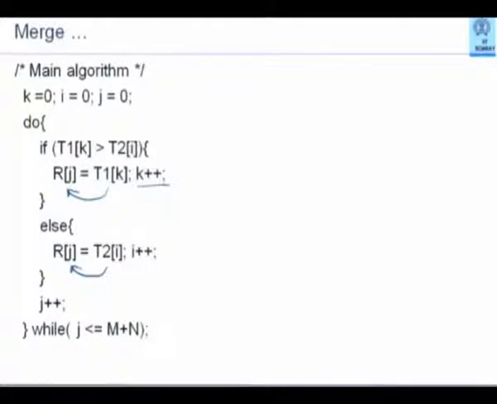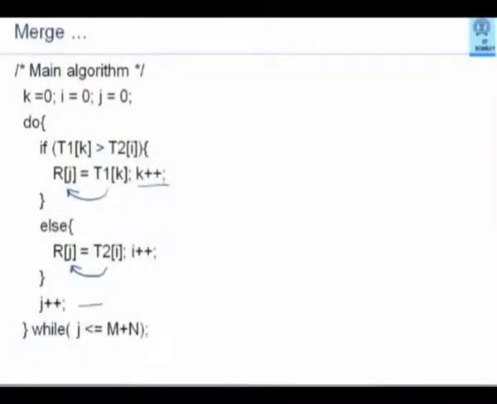So either I move the kth element of T1 or the ith element of T2. One of the two elements will always be moved every time I look at the comparison. In either case, since I have pushed an element into the resultant array, the resultant array index must also be increased by 1, j plus plus.